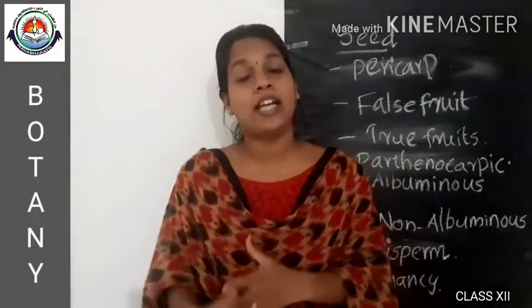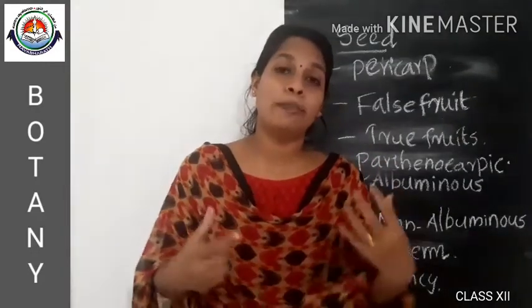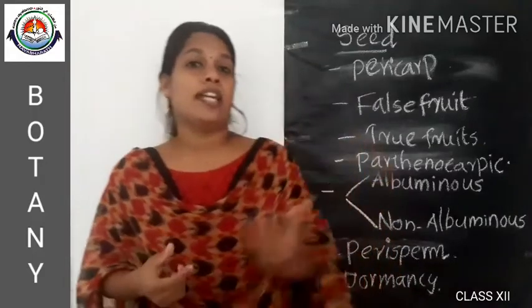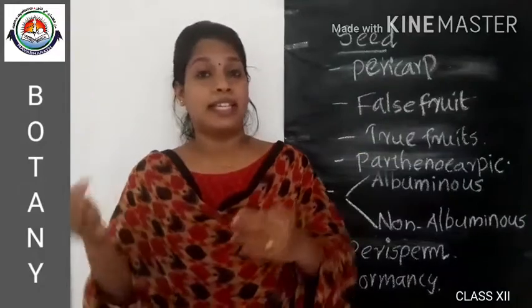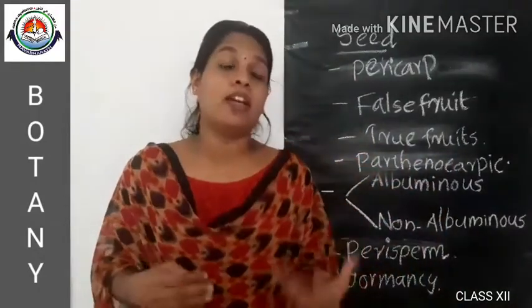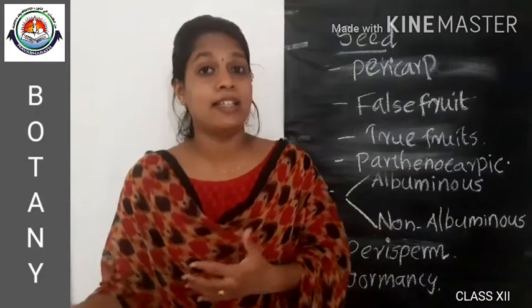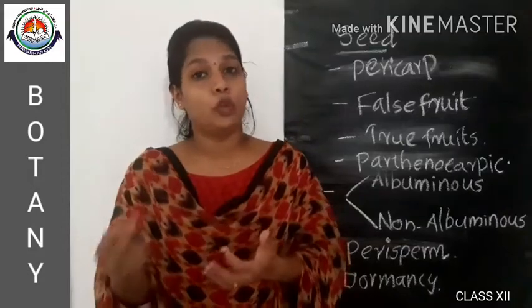So for agricultural purposes, the seeds are the most important things to be obtained from plants. And the viability of different seeds will be different. Some seeds live for many years, and some are viable only for a few months.